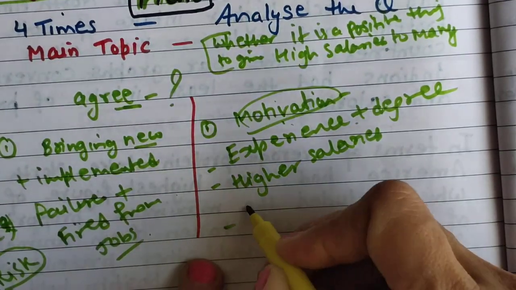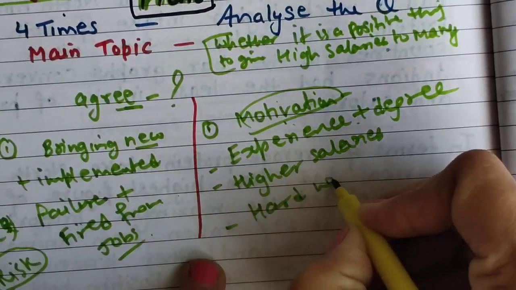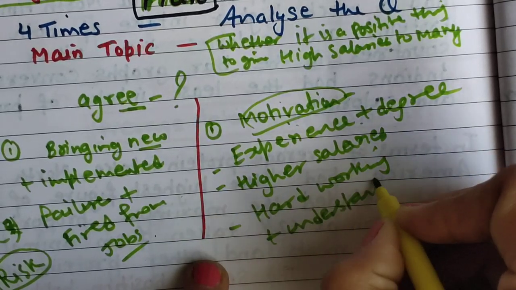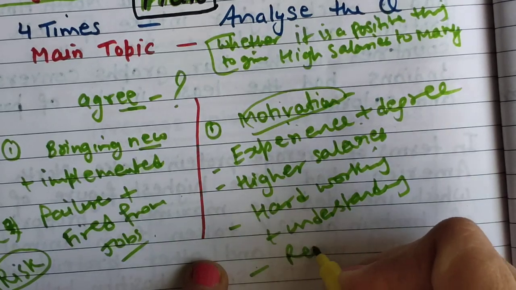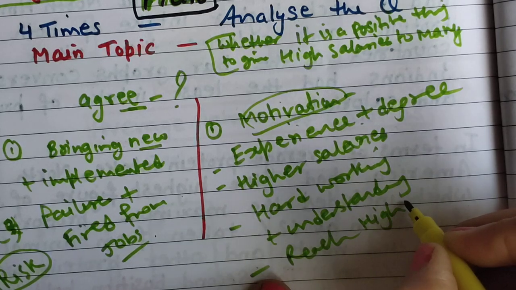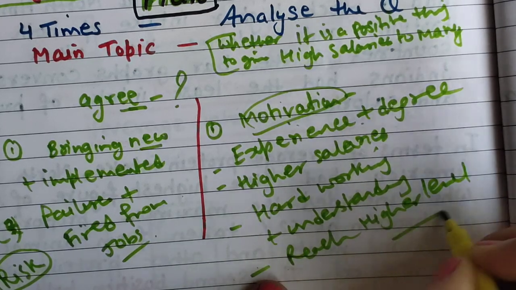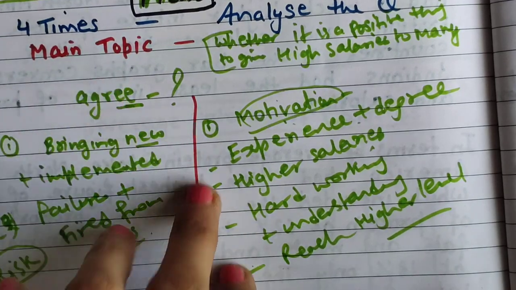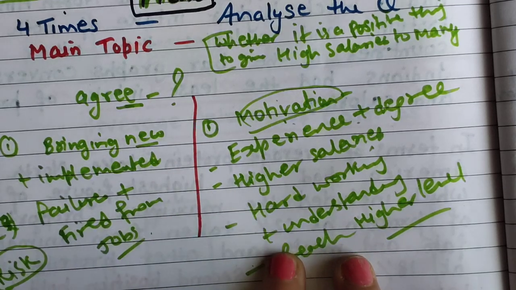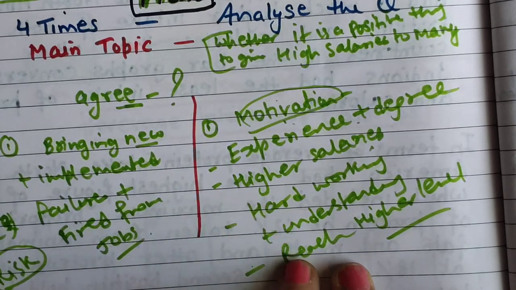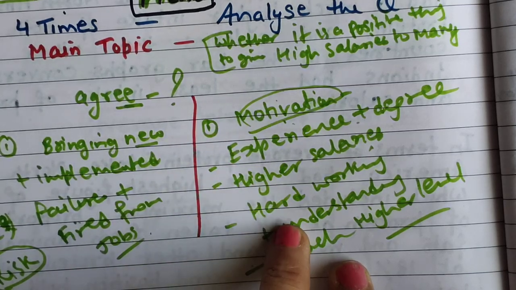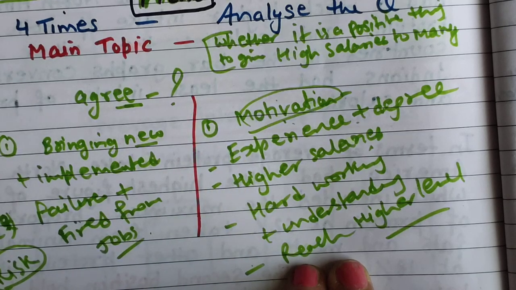They will work hard. With their hard work and understanding, they can reach the higher level, so that they can get a higher salary. You can explain it in your own way. I have just taken this as a motivational level: when someone is getting a higher salary in a company, junior staff and other employees will also work hard to get promotion, and then they will get higher salaries and have the same feeling.